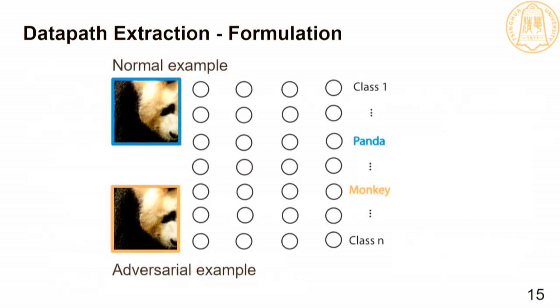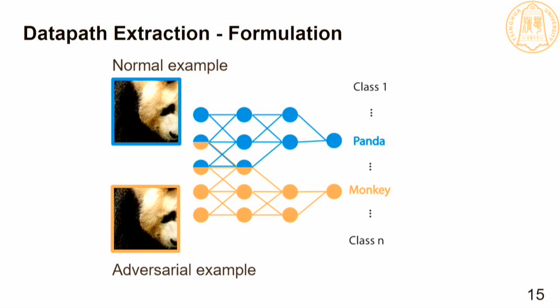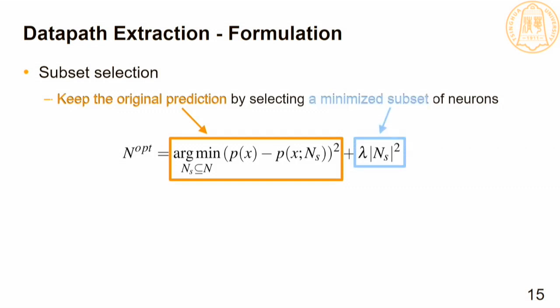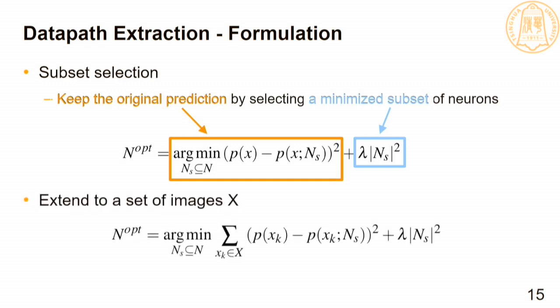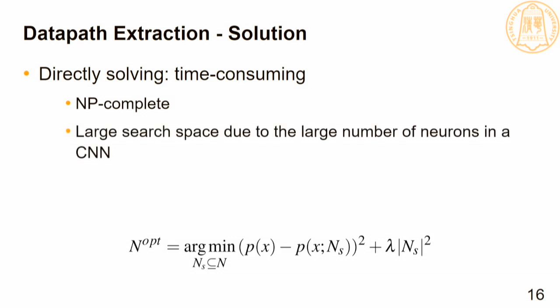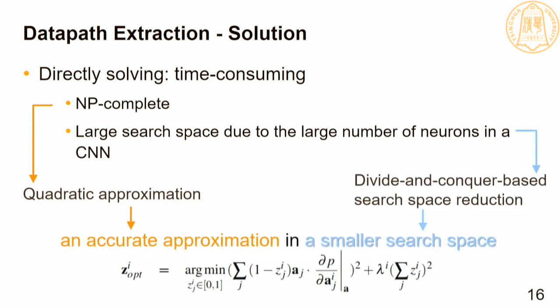In other words, we can keep the original predictions by only combining the contributions of the critical neurons. It can be formulated as a subset selection problem. The first term is to keep the original prediction, and the second term ensures to select and minimize the subset of neurons. As for a set of images, we minimize the sum of the difference in the predictions of the example set. Directly solving the subset selection problem is time-consuming because it is an NP-complete problem, and the search space is very large. So we combine a quadratic optimization with a divide and conquer method to find an accurate approximation in a smaller search space.